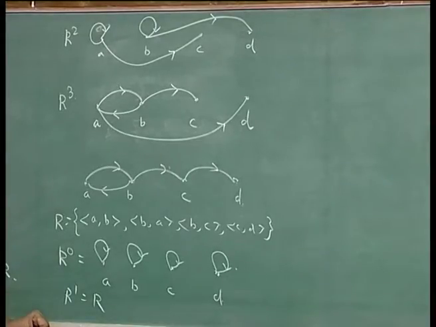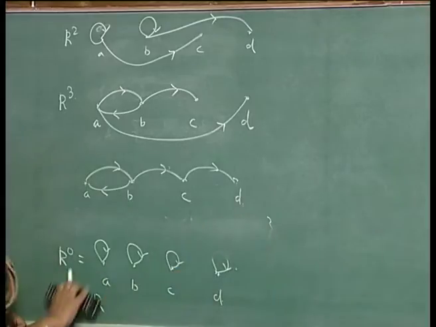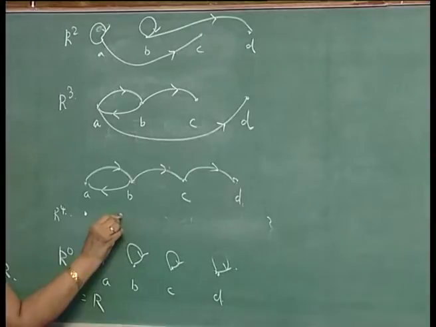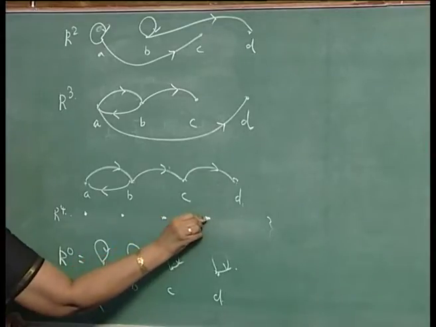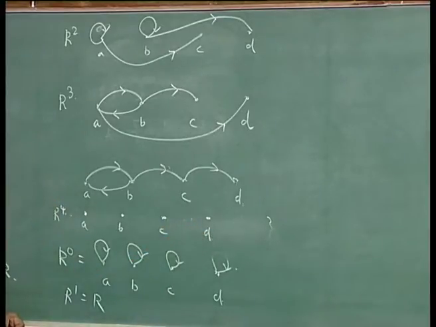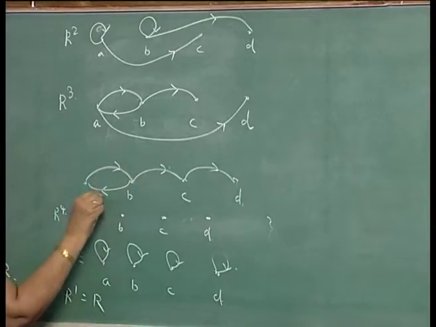Now, what about R power 4? Let us see what are the arcs representing R power 4. If you take any path of length 4, it should be replaced by a single arc here. 1, 2, 3, 4.